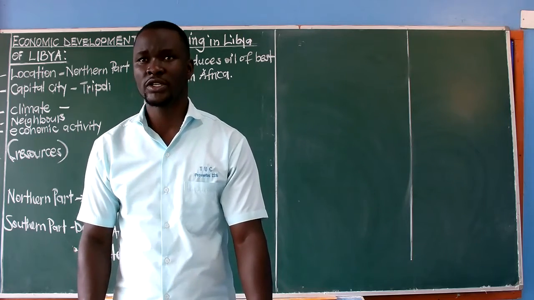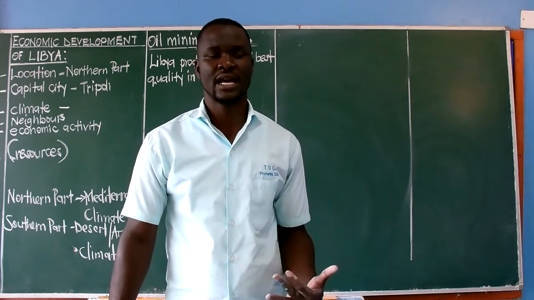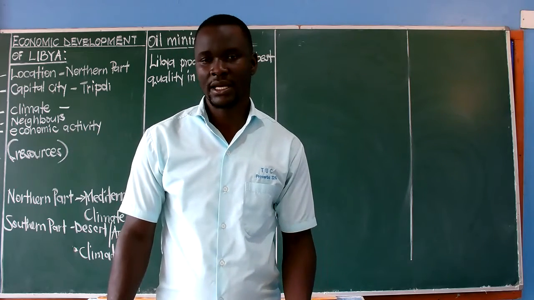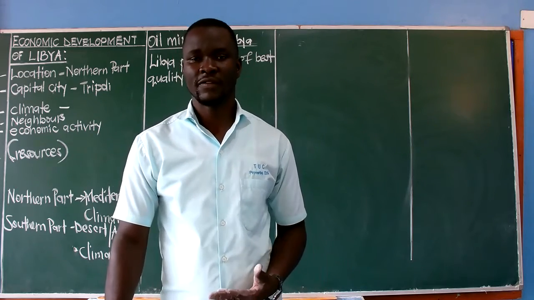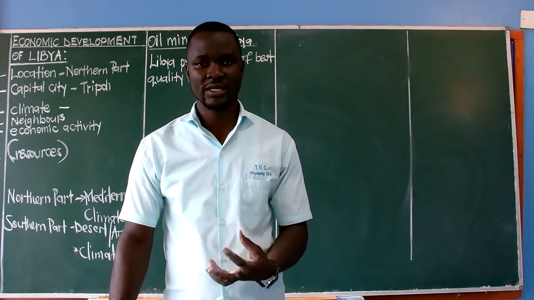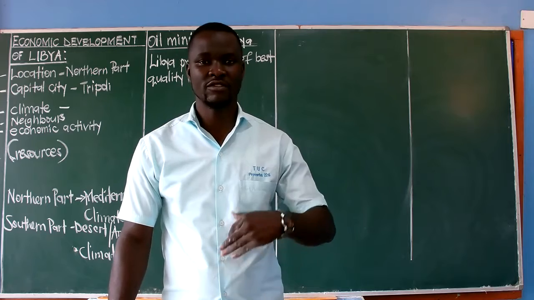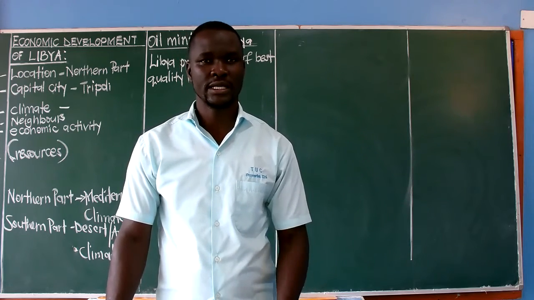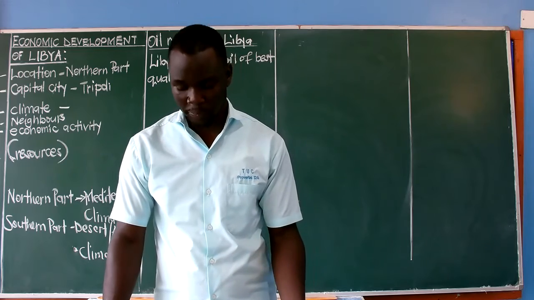And then also we talked about displacement in the previous oil mining in Nigeria. The same applies here. You will find when oil has been discovered in an area, people who have been settled there, who have been living in that area, have to be relocated. And this is what brings what we call displacement of people.